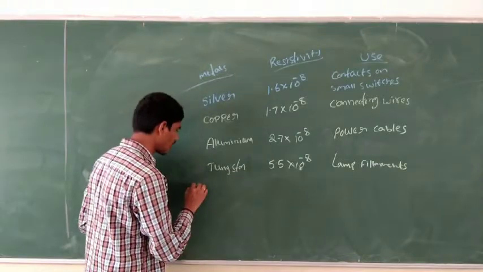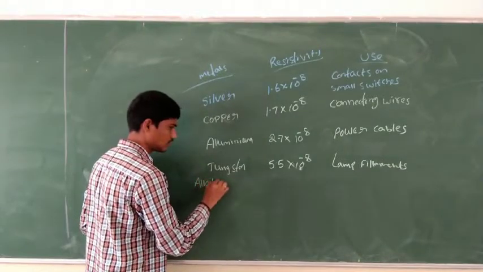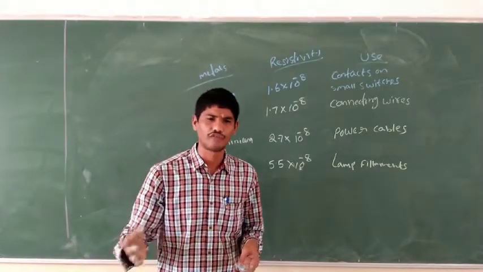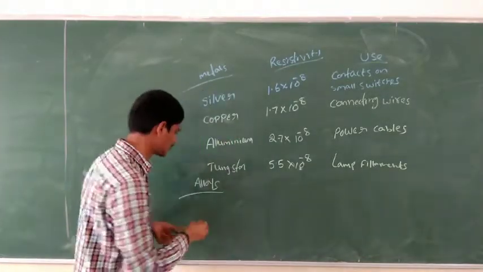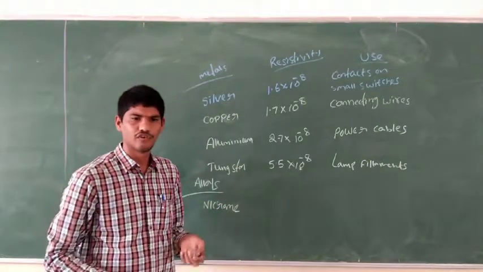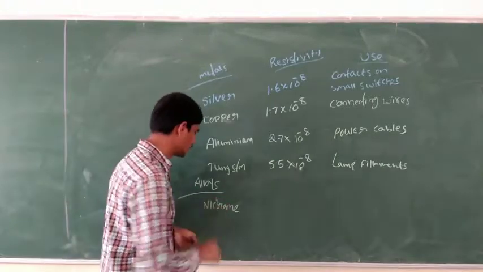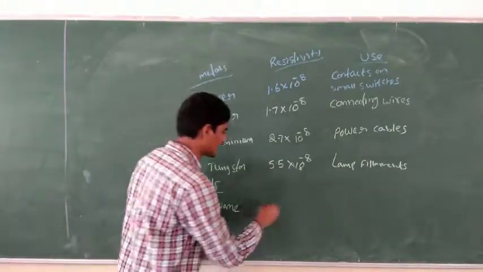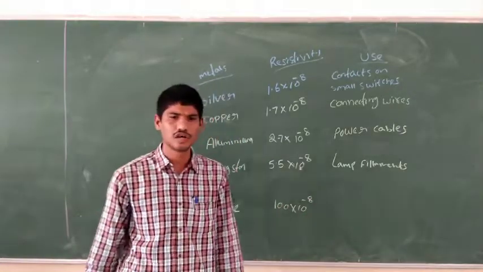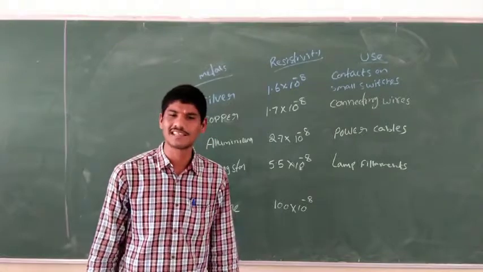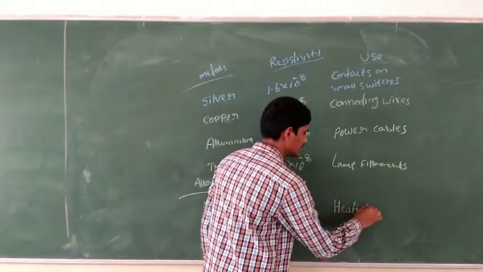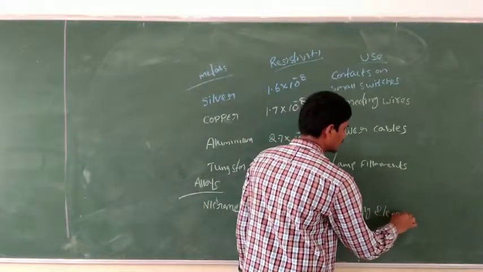If you take alloys, if you take nichrome, what is the value of nichrome? It is 100 into 10 to the power of minus 8. So this nichrome we are going to use as the heating elements.